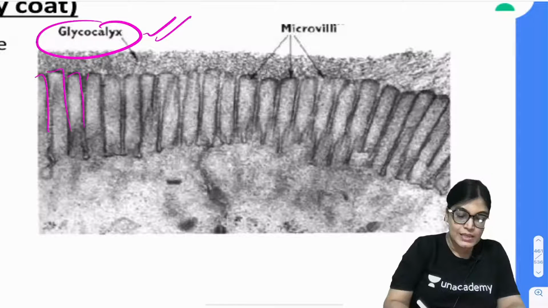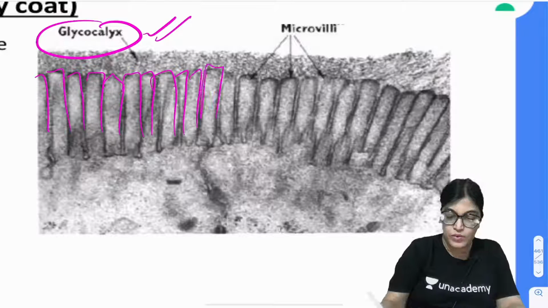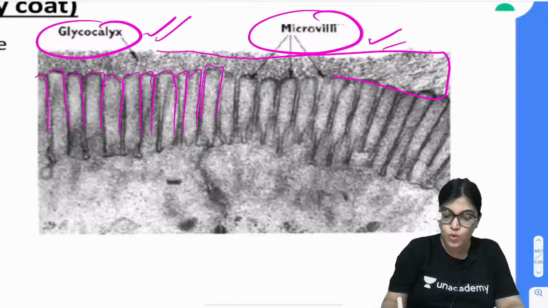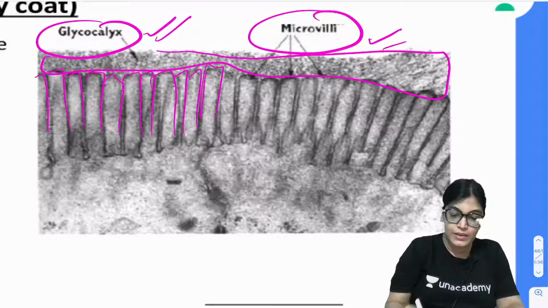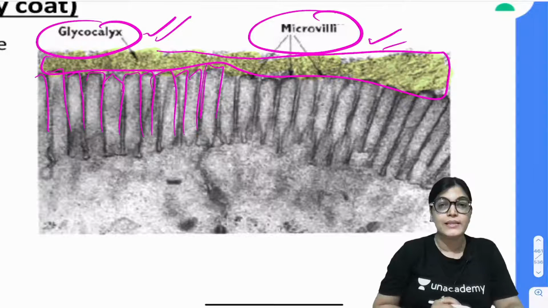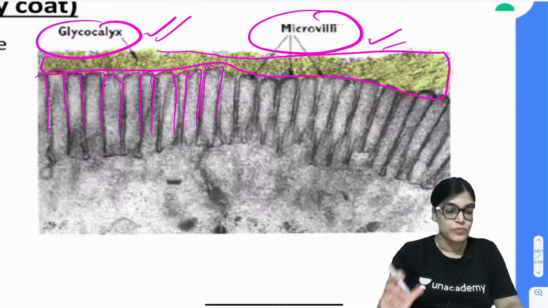So, here you are seeing the microvilli is longer. Actually, it is again an electron microscopic view. So, only a clear picture of microvilli has been seen, which is again covered by this coat. This coat I am talking about, which you are seeing, is the Glycocalyx, which is concentrating the ions before the absorption.